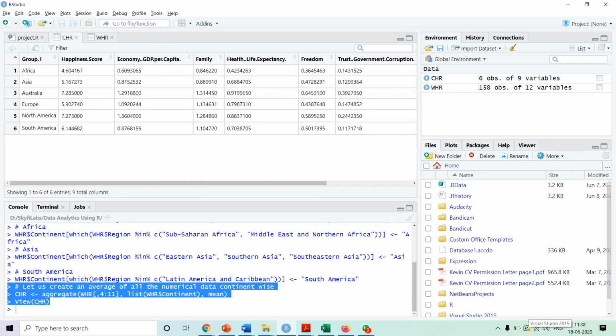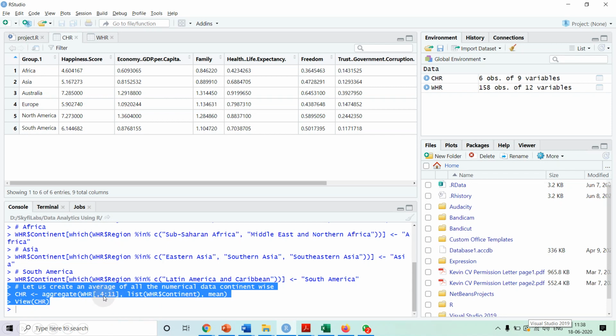Once we have added the continent column and we have removed the standard error column, after that we want to create the average of all the numerical data continent wise. So we have the 6 continents, and for all these continents we want the average value for happiness, economy, family, health expectancy, freedom, trust government, etc. For this we are calling the aggregate function, and we are specifying the columns whose mean we want.